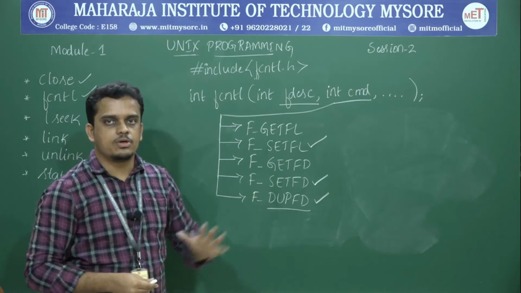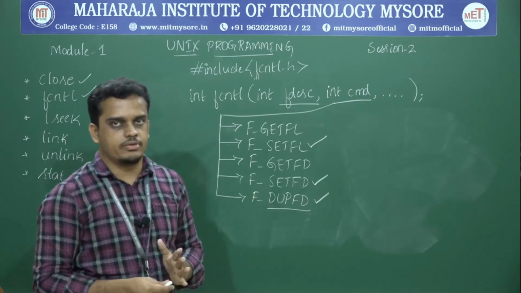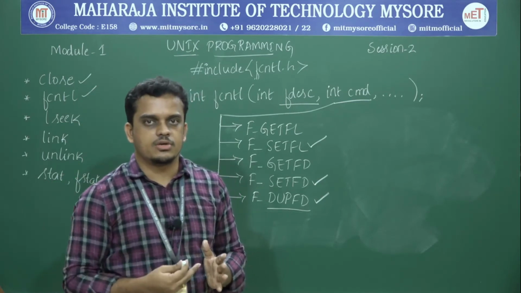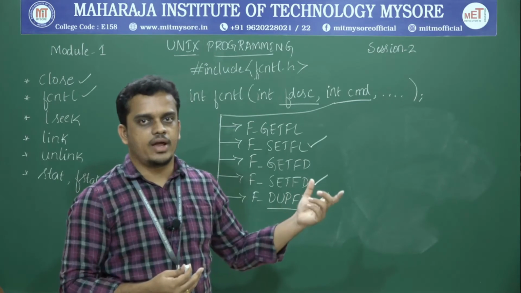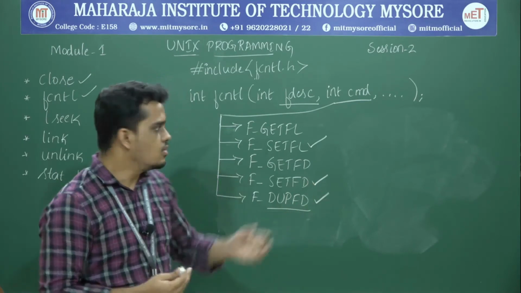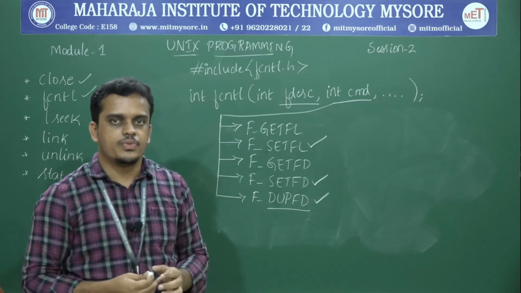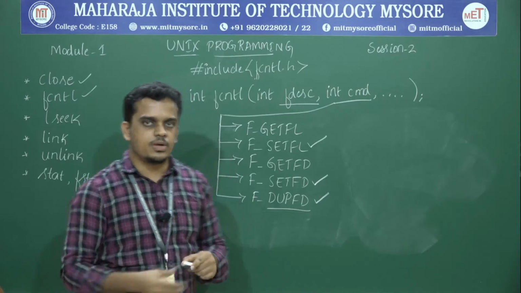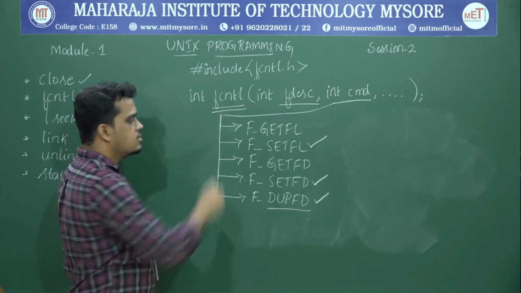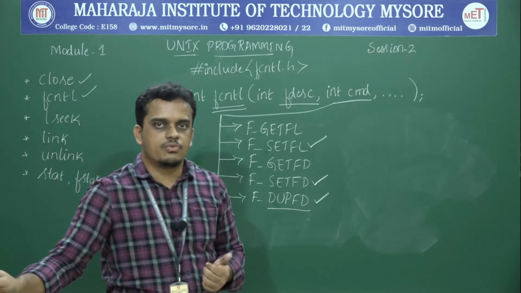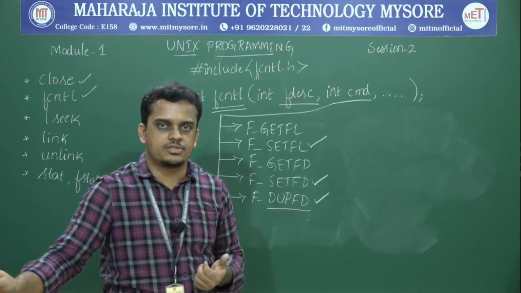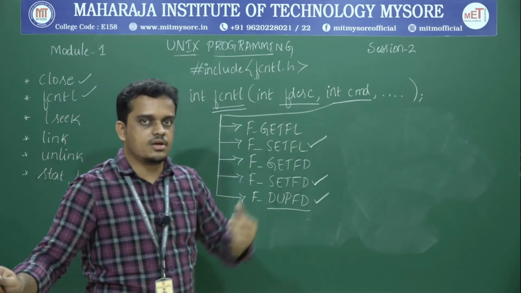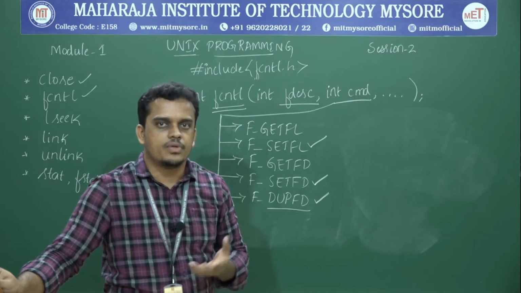So these are the different possible values that can be passed for the fcntl API for the sake of modifying or customizing or retrieving or querying the modifier flags of any open file. So that is what this fcntl corresponds to. And there are two different working philosophies of this particular fcntl API. In Unix System V and prior versions, fcntl is supported for querying or setting the attributes of the open file.